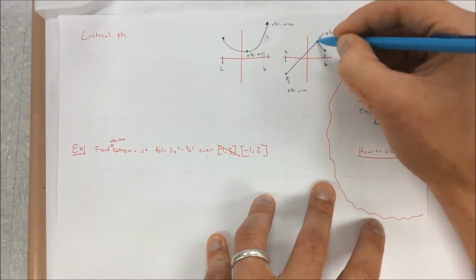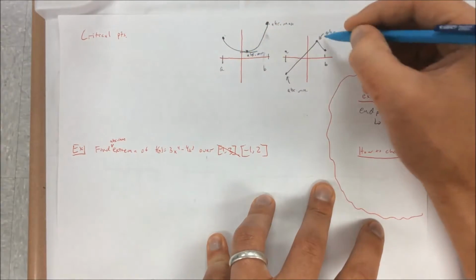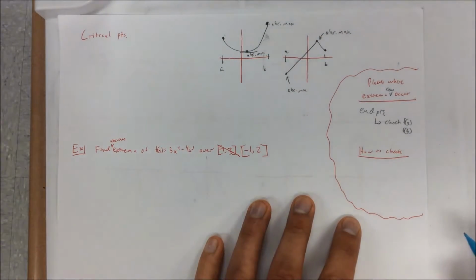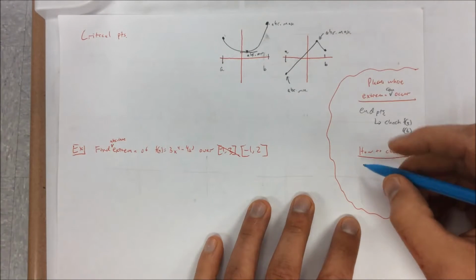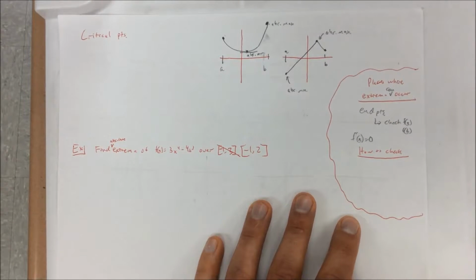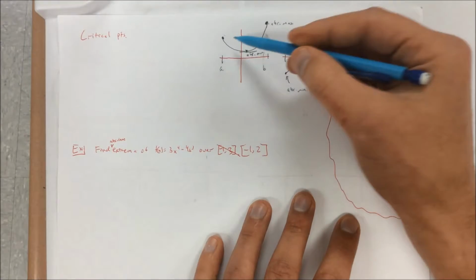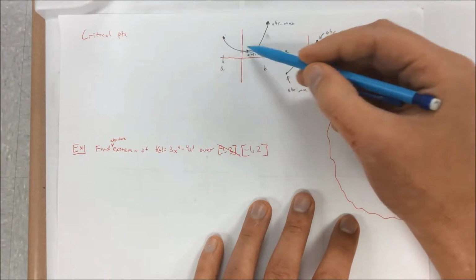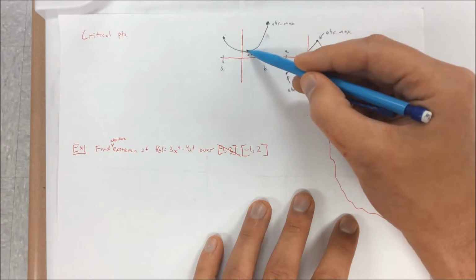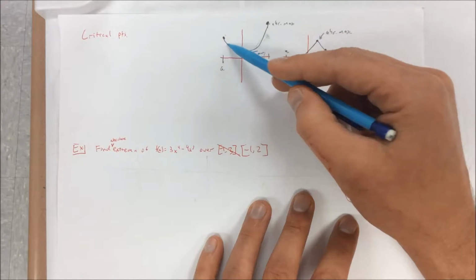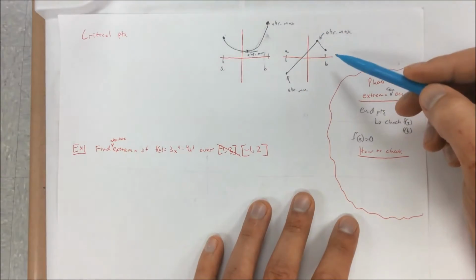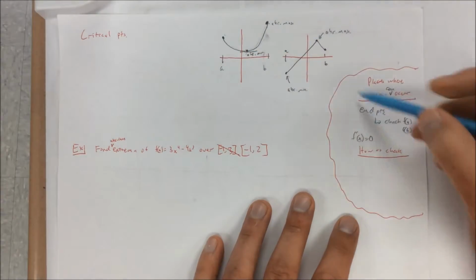Also, right here, we notice something else about these two. What's the derivative right there? Give you a moment to think. The derivative right there was 0. It went from decreasing to increasing, and it changed right there. The derivative is negative, then the derivative is positive. It switched right there, which means it was 0.